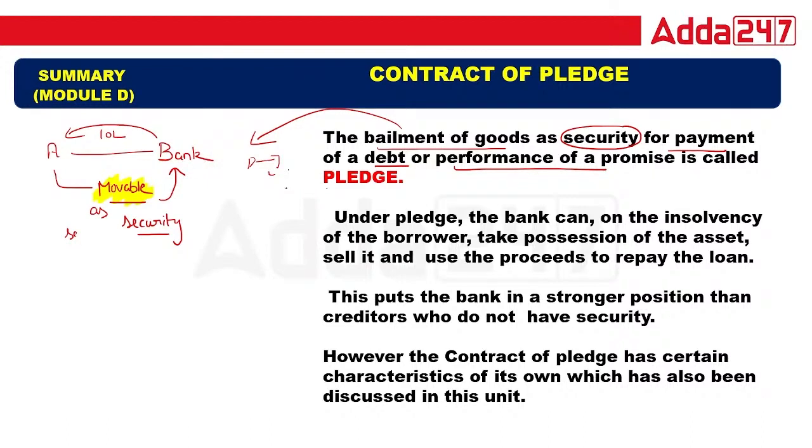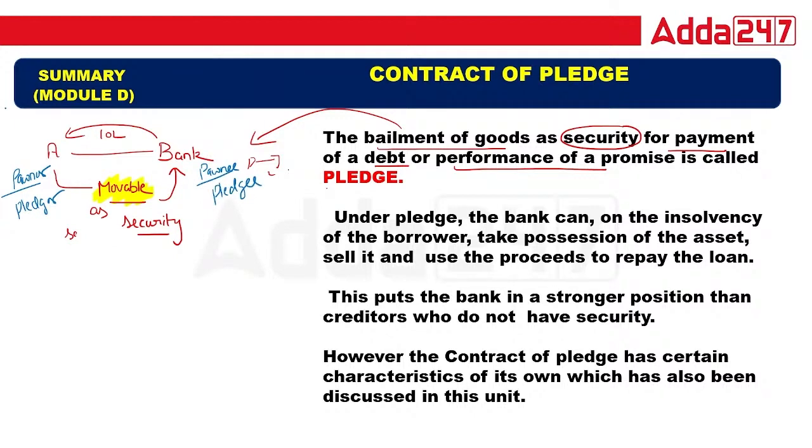So this is the simple definition, and in this place A is called pawner and the bank is called pawnee. This is called pledger and this is pledgee.